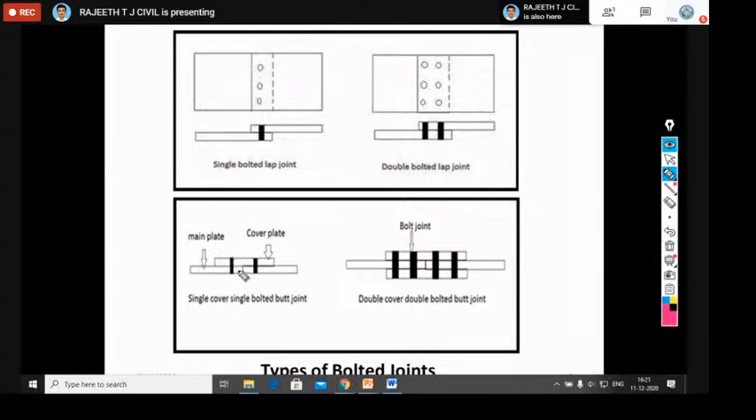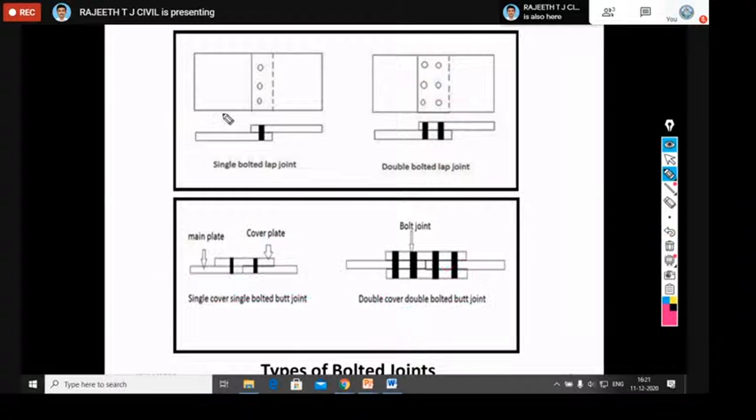If you go to the butt joint, we need to place one plate adjacent to the other, and we should use a cover plate in the case of a butt joint, whereas in the case of a lap joint, we are not supposed to use the cover plate. So the first figure shows the single cover, single bolted butt joint. The second figure shows a double cover, double bolted butt joint.